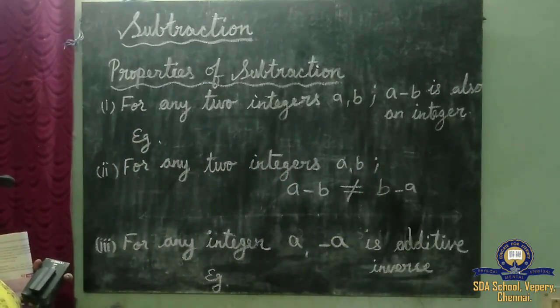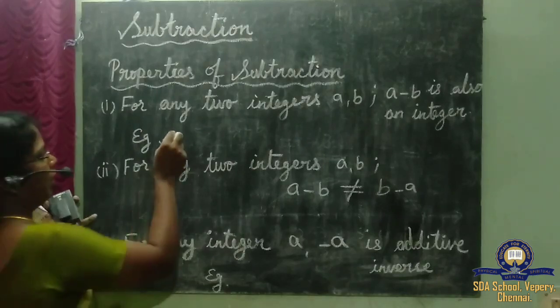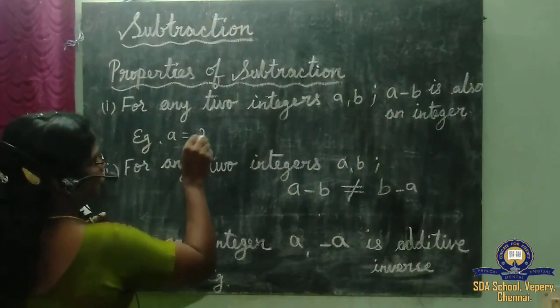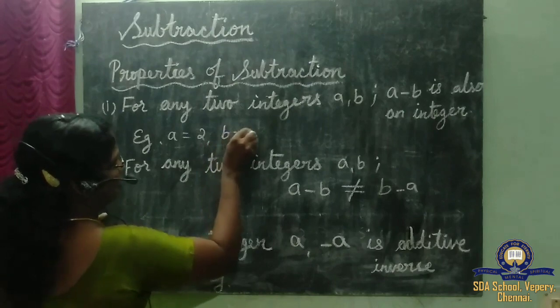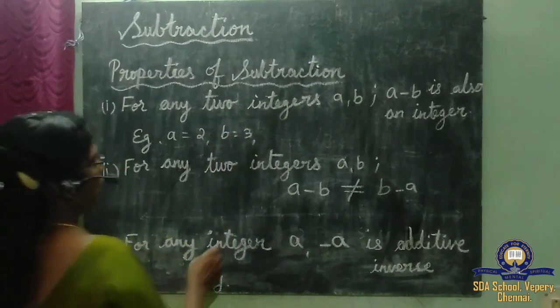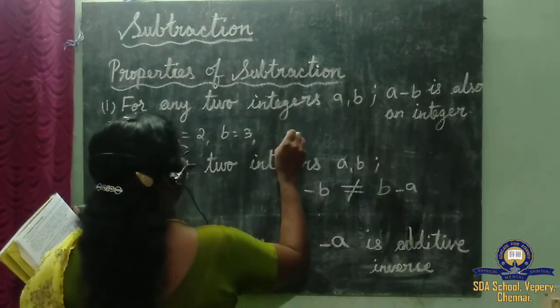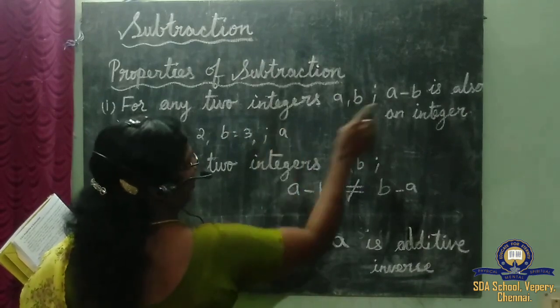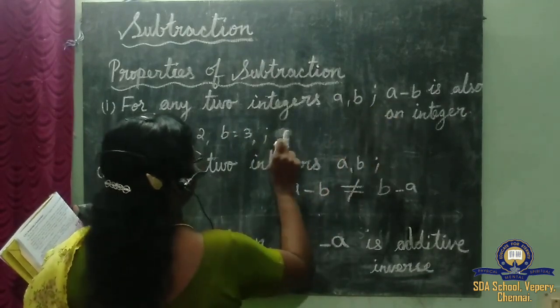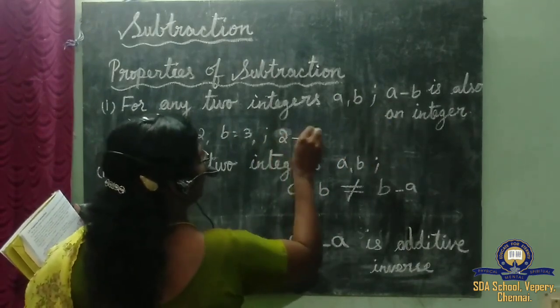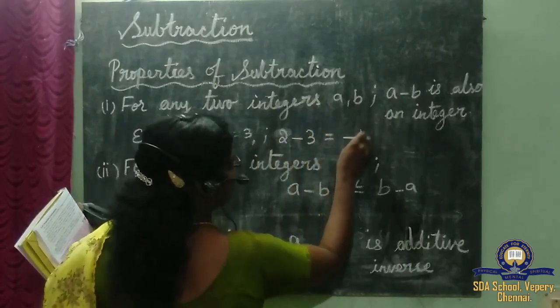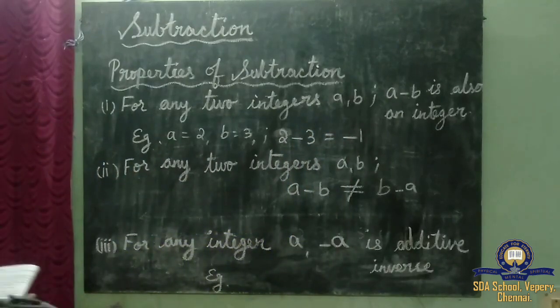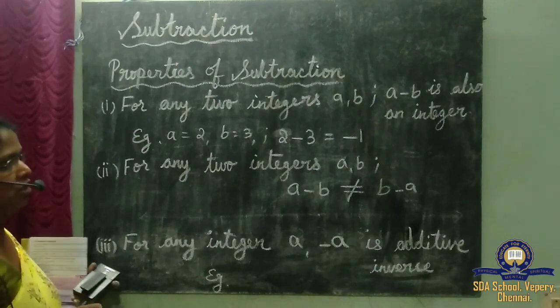Okay, we'll take any example. Let me take a is equal to 2 and b is equal to 3. So a minus b, that is 2 minus 3 gives minus 1, where minus 1 is also an integer.